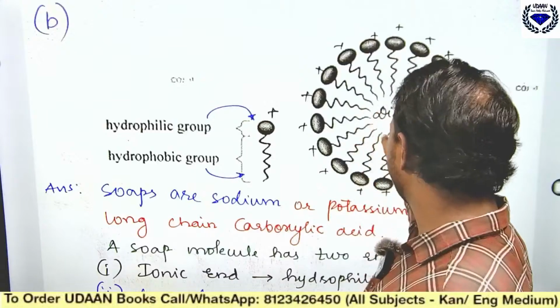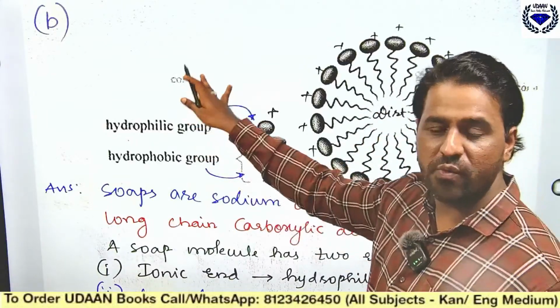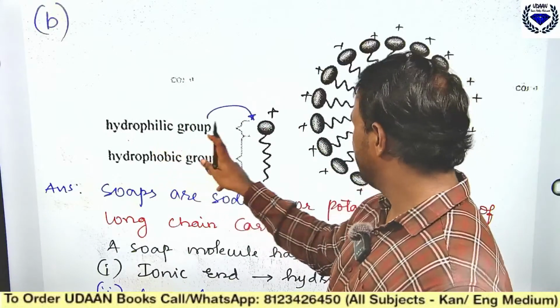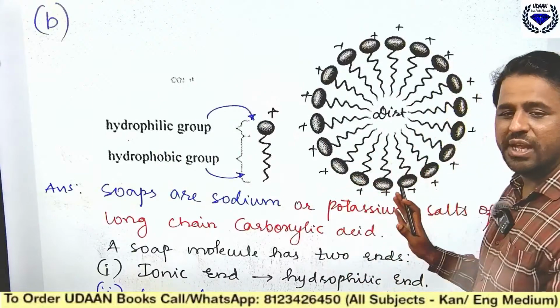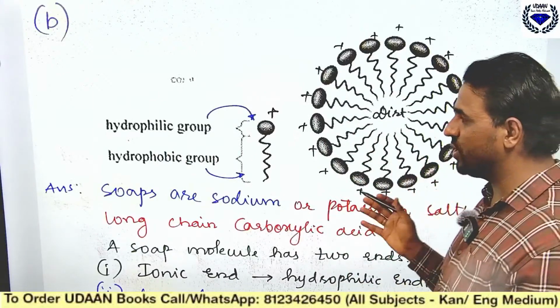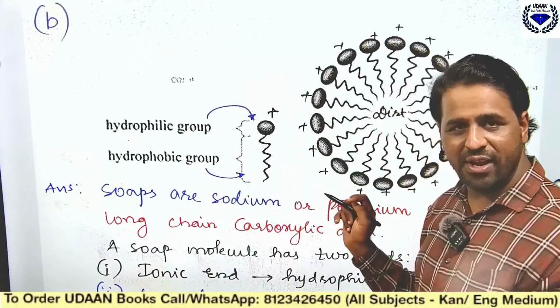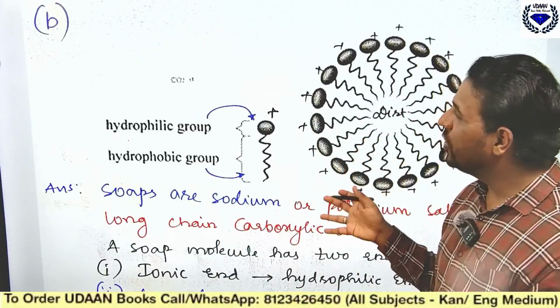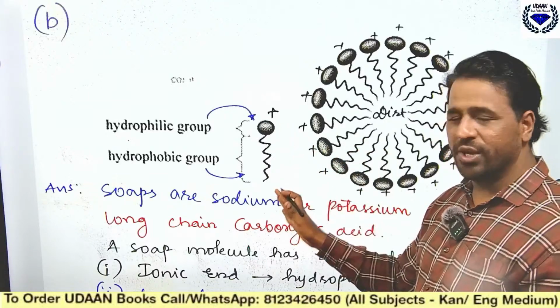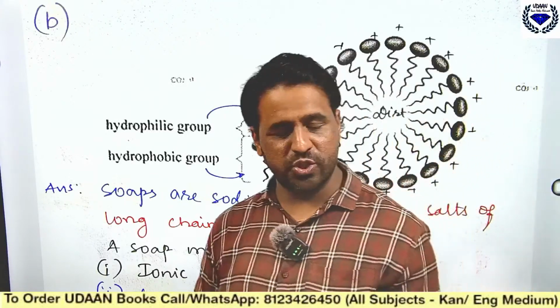See the mechanism of action of soap; the B question was from that. Whenever they ask a soap question, you should be able to draw the diagram, at least one of the diagrams, and don't feel like it is looking like a biology class, like a sperm. No, it is the soap molecule. These are the figures of the soap molecule.